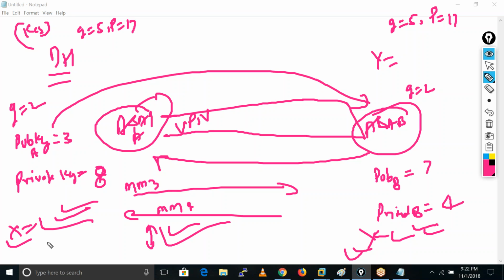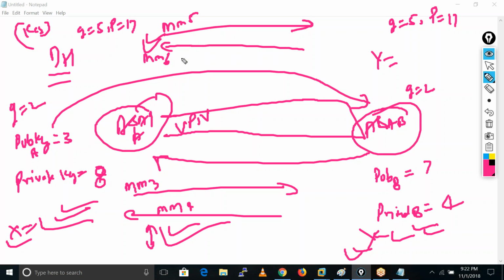Okay, so I am not going to go into that much depth now. The thing is, now you got the idea of message number 3 and 4. After they exchange those, message number 5 and 6 come. The purpose of message number 5 and 6 is to authenticate each other. What do we mean by authentication? Authentication means checking whether this guy is communicating with the right peer or not.